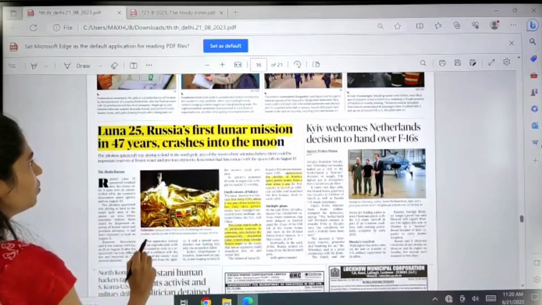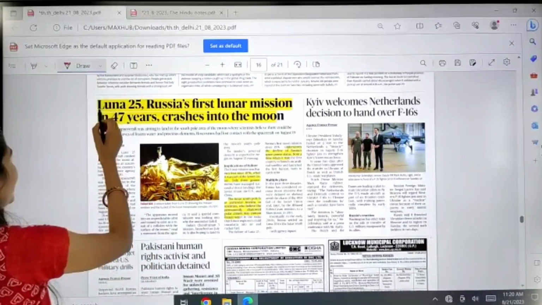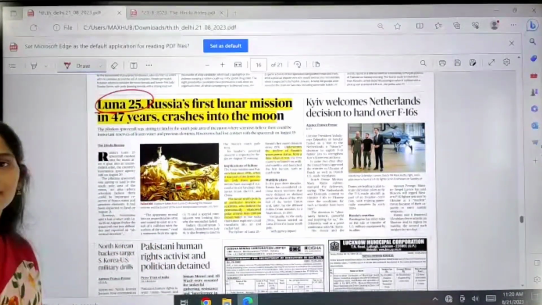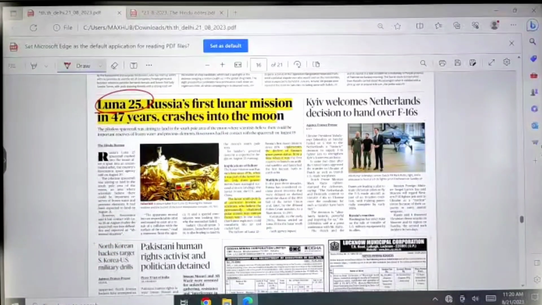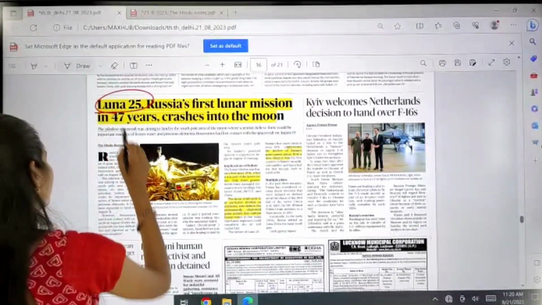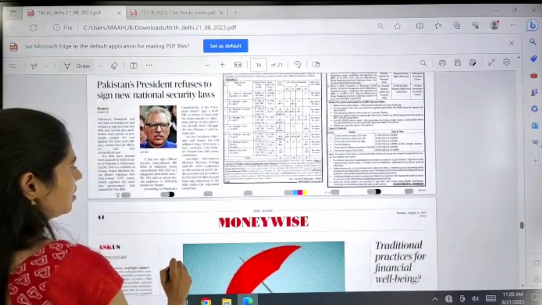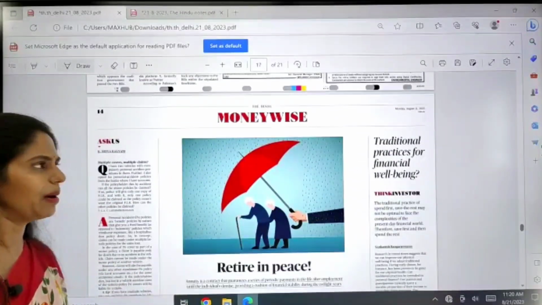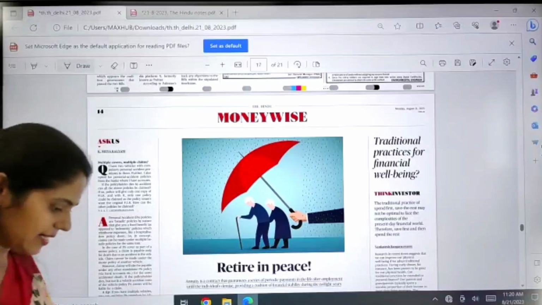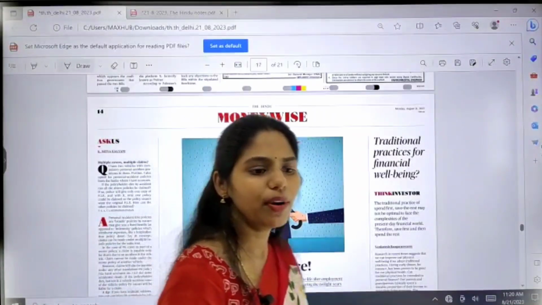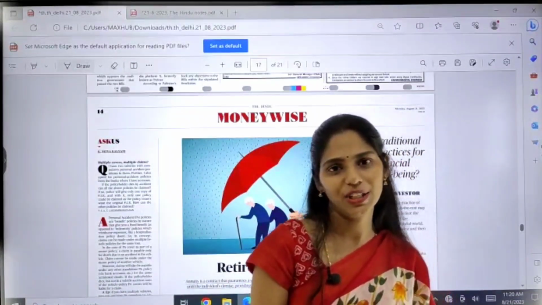And if you move on to this world page, you can see this interesting article. It is about Luna 25. I already said about this topic in the introduction itself, so go through this once. And this is about today's Hindu newspaper analysis. So these are some important articles that appeared in today's Hindu.